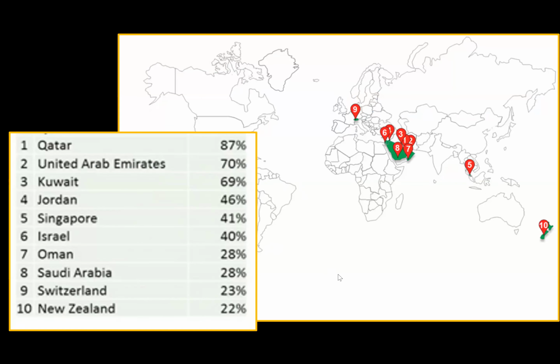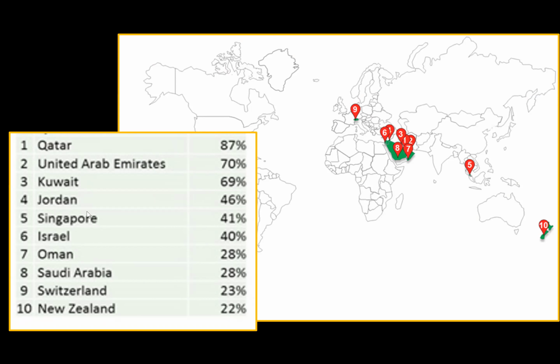But in terms of the percent of people in your country that came from somewhere else, Qatar, a Persian Gulf country with oil wealth, brings in a lot of people because of that. Same with the UAE and Kuwait. You see 87 to 70% of their population was born somewhere else, and they're coming in to work in the oil industry, the construction industry, and domestic areas.